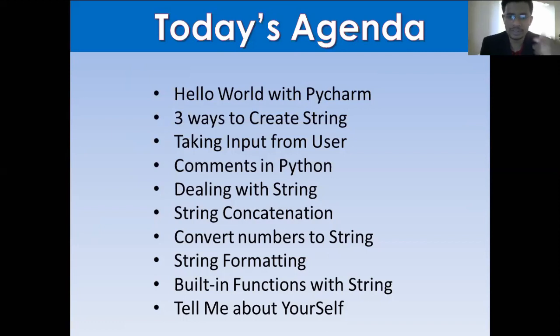So we are going to do it with PyCharm today, and then we are going to learn 3 ways to create a string. We are going to learn how to take inputs. We are going to learn comments, and then the rest of it is all about strings. We are going to take a deep dive into strings, how exactly strings are written in Python, what the different ways to use strings are, concatenation and the number of operations, and what string formatting is.